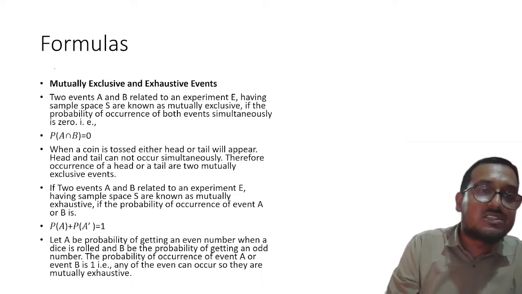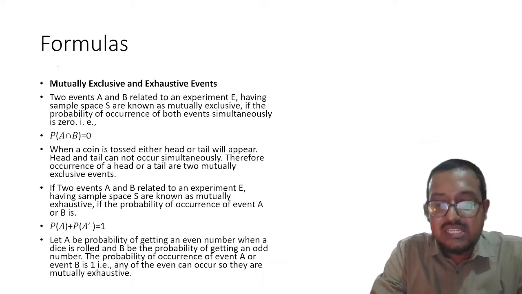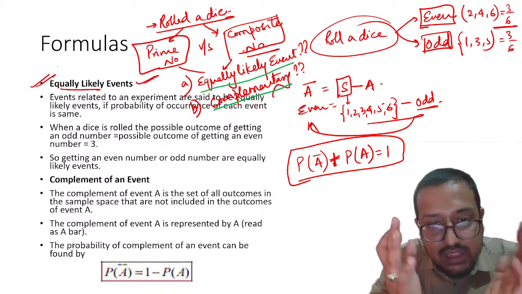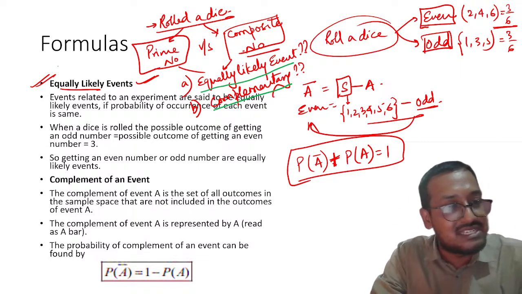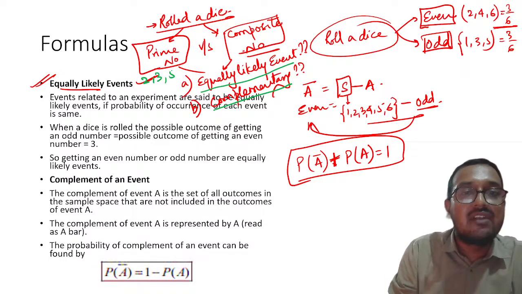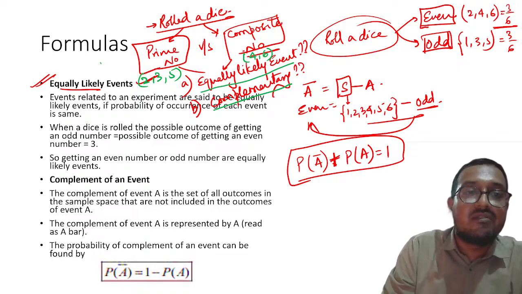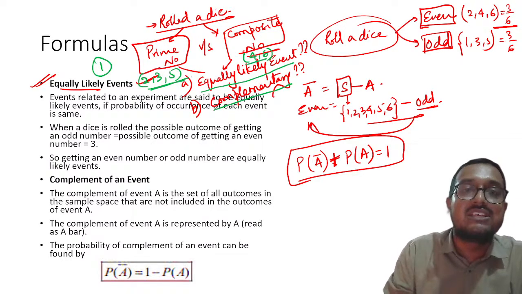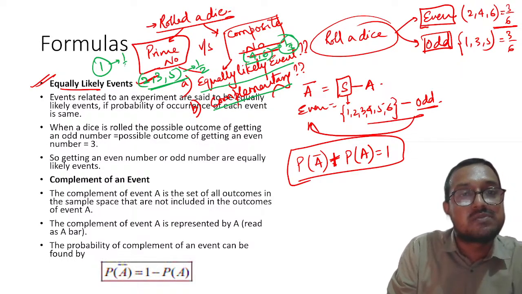Okay. Now my dear students, by the way, one more thing. Yes, Karthikeyan, thank you for the correct answer. Please remember, both of them are not equally likely. Neither are they complementary, because they are not making the complete sample space. Understood this thing? Yes, correct, Karthikeyan. Why? Because you know that prime numbers will be 2, 3 and 5, right? At the same time, composite numbers will be 4 and 6. Which one will be remaining? One is neither prime nor composite. So first thing is, they are not equally likely. This will become 1 by 2 probability, this will become 1 by 3 probability, and this will become 1 by 6 probability. Understood?